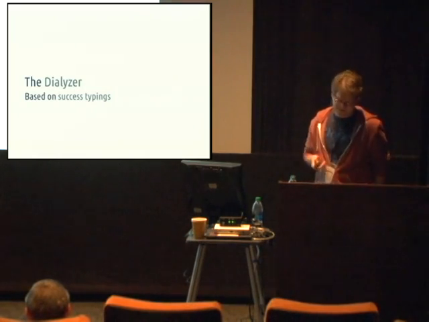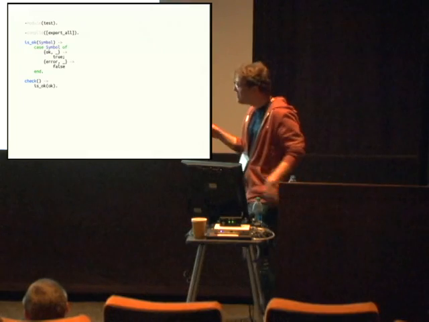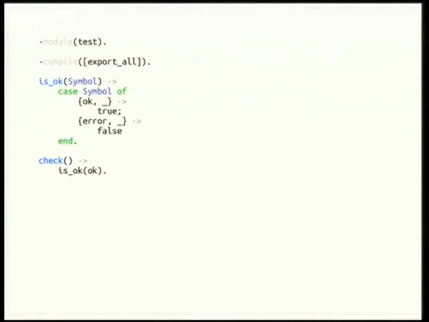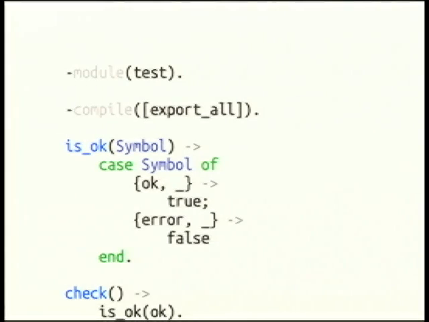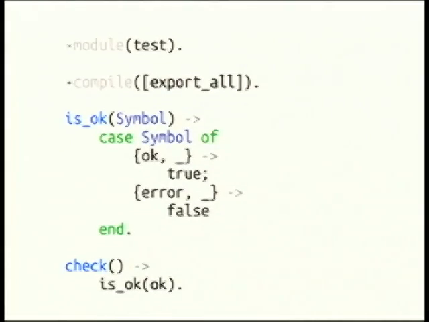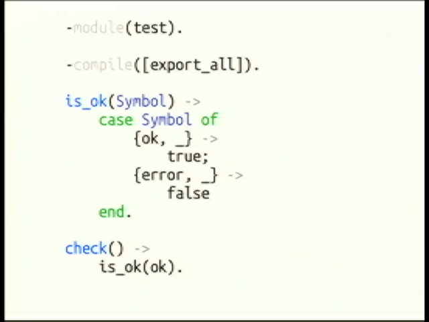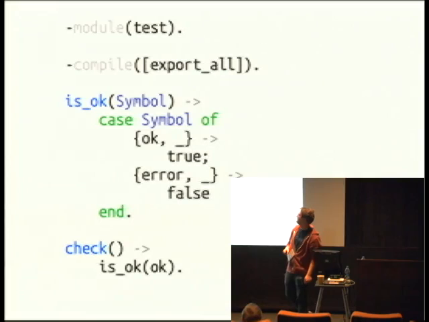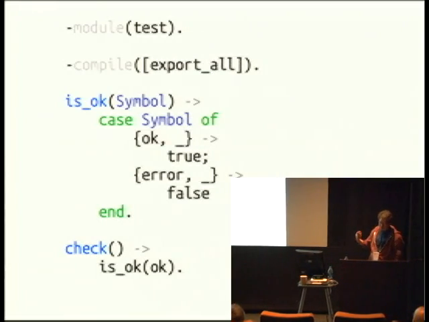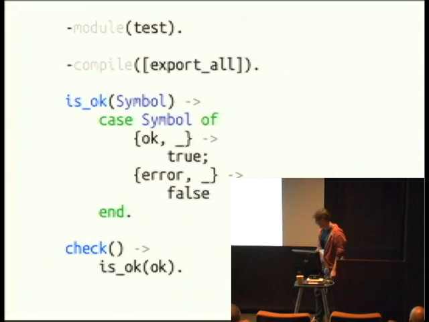So what does that allow you to do? Here's an example, and hopefully this wows you. If not, you can come tell me that my hobby is terrible and that I should go read Lord of the Rings instead of dialyzer papers. We have a module called tests, with compile export all because I was lazy. We have a check function, which calls this isOK function with the atom OK. Then the isOK function takes a symbol and pattern matches on it. It pattern matches OK and any, returns true, and pattern matches error and returns false. Imagine you say, I don't need to test this because I am so awesome that I never write problems in my code.